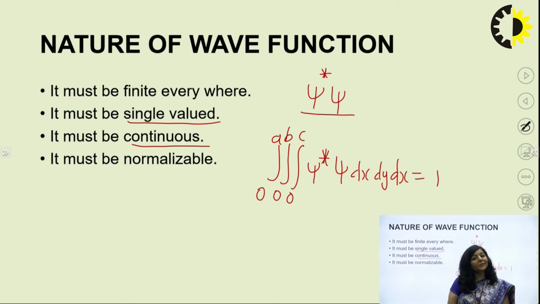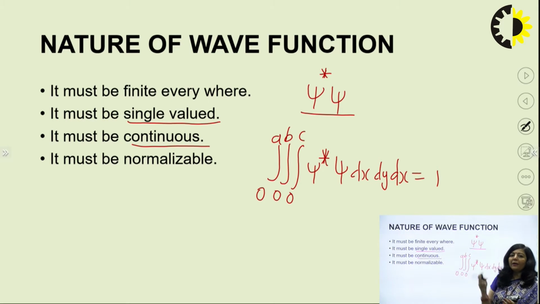Schrodinger wave function is a complex mathematical function. It's meaningless, but when multiplied with its complex conjugate, it represents probability density. Wave function must be single valued, must be finite, must be continuous, and must be normalizable.